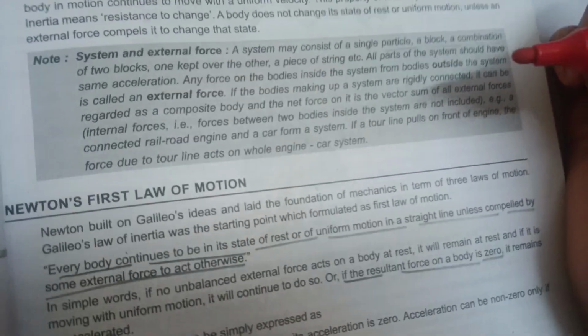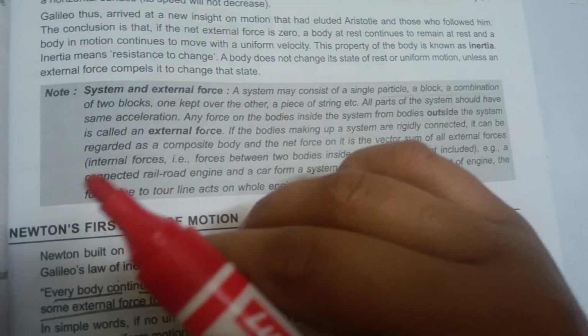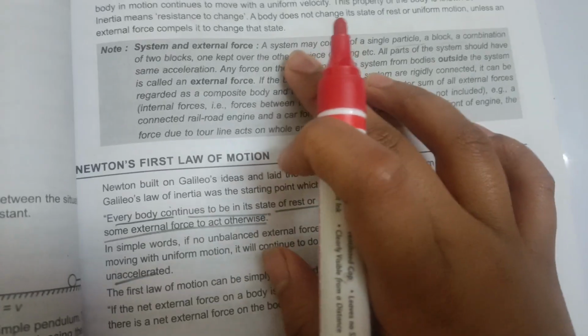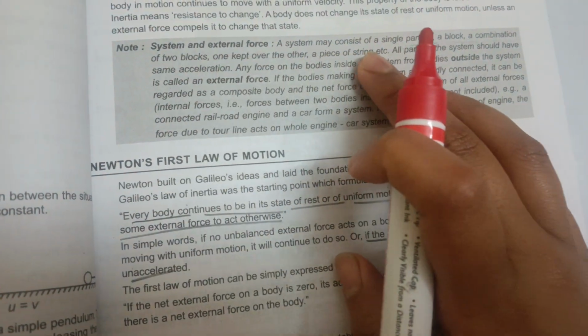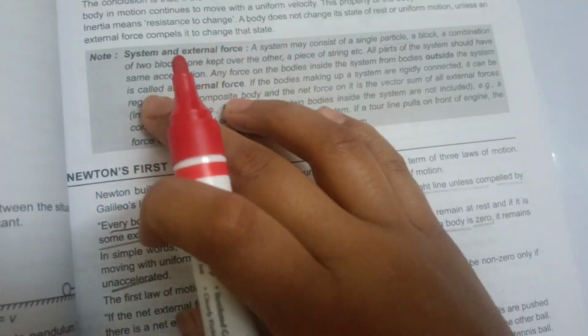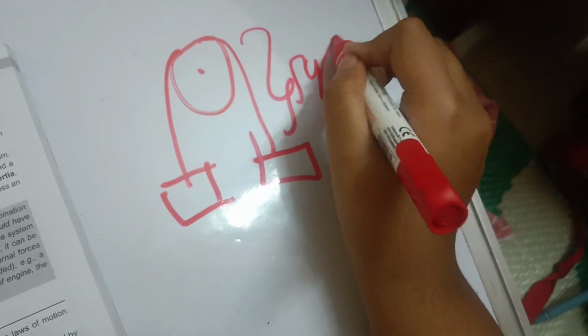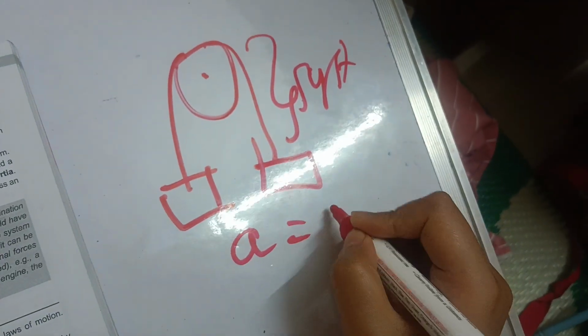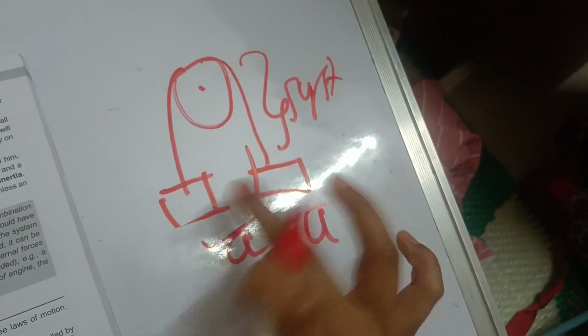Now, system and external force. A system may consist of a single particle, a block, or a combination of two blocks kept over each other, or joined by a piece of string. All of this system should have the same acceleration. For example, we'll suspend two blocks on a pulley. So this whole thing is called a system, and their acceleration should be the same.